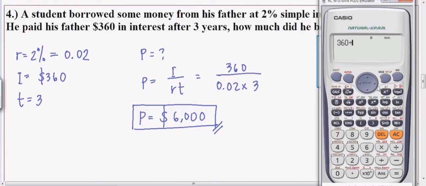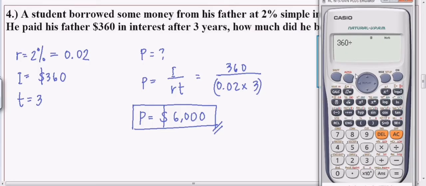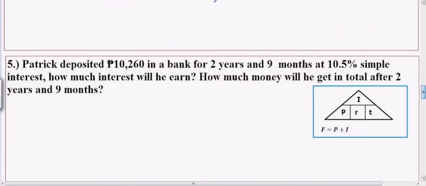Guys, kung ang calculate nyo, yung single line, ang gawin nyo ganito. 360 divided by, lagyan nyo lang ng parenthesis palagi yung denominator sa lahat. Pati doon sa mga past examples natin. Kung naka-single liner kayo na calculator, itry nyong lagyan ng parenthesis na lang. Okay? So, times 0.02 times 3. Ayan. So, 6,000. Parehas lang naman ng makukuhang sagot. Okay? So, next one, next example.